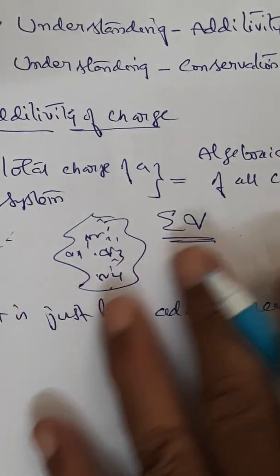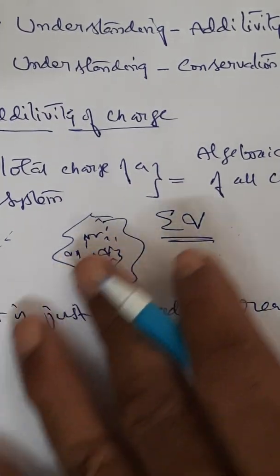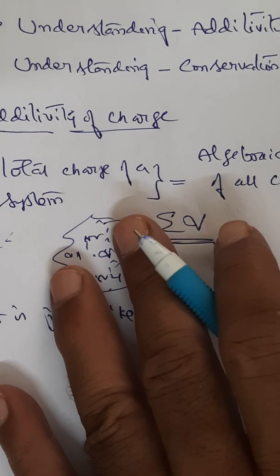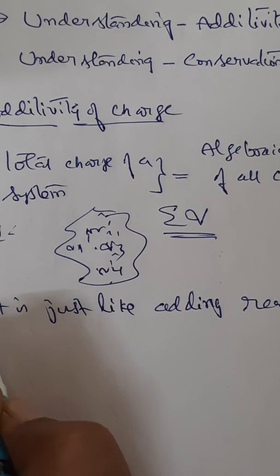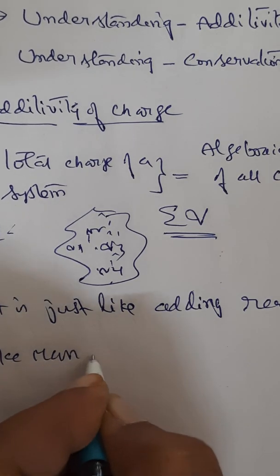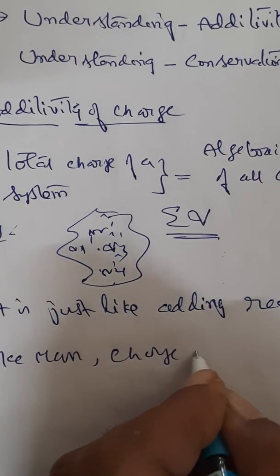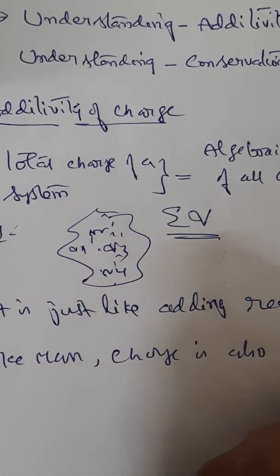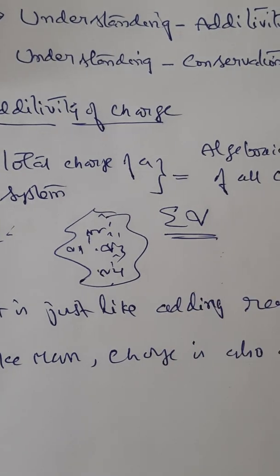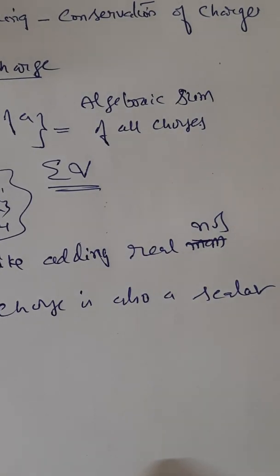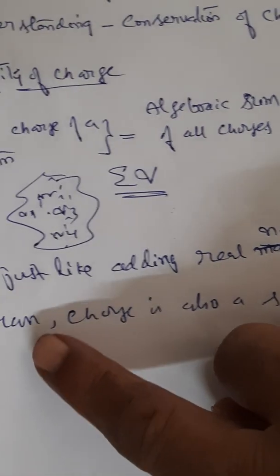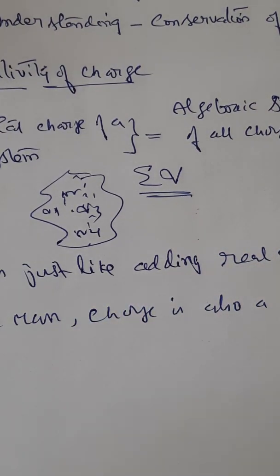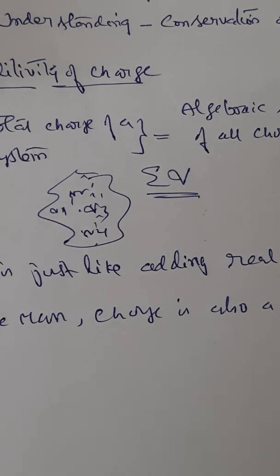In that method only we will add charges also. Please do remember, like the mass of an object, charge is also a scalar. It doesn't talk about direction. It possesses magnitude, so like mass, charge is also a scalar.